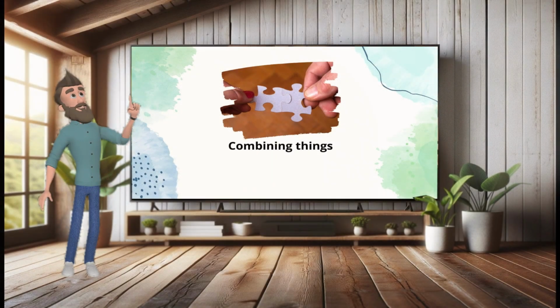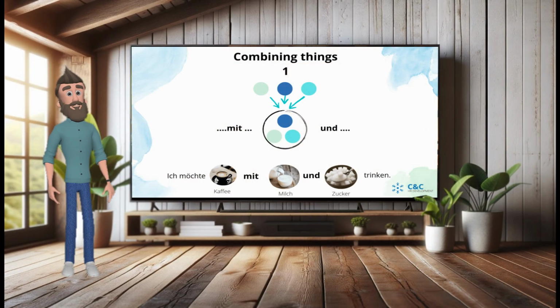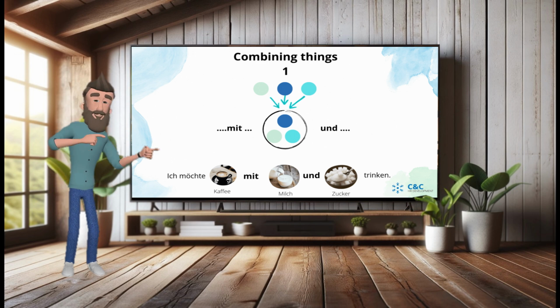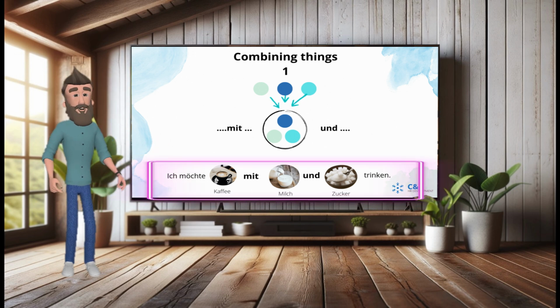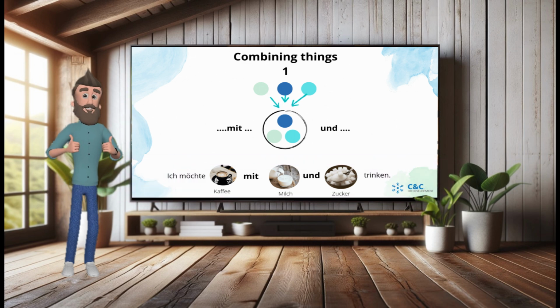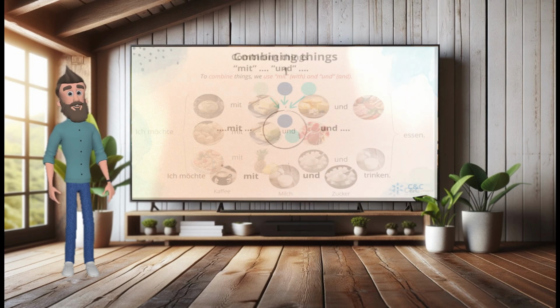Let's take a look now at how we connect things. For that, we have two ways. The first way is combining or eating or drinking many things together. Just as in English, we do that with mit, which means with, and und, which means and. Here is an example. Ich möchte Kaffee mit Milch und Zucker trinken. Very easy, just the same as in English. I want to drink coffee with milk and sugar.